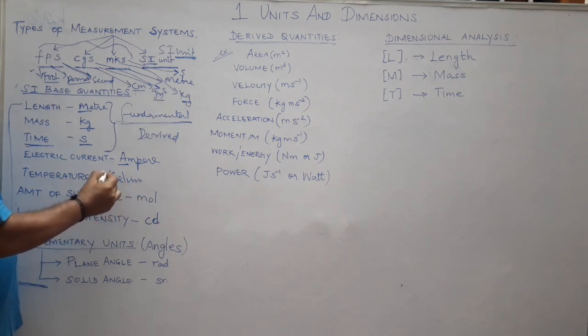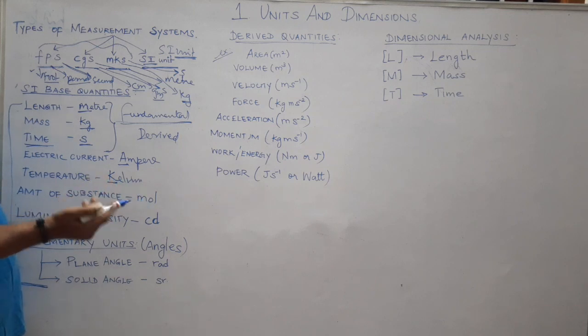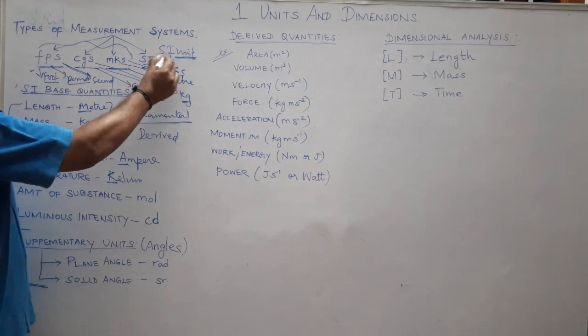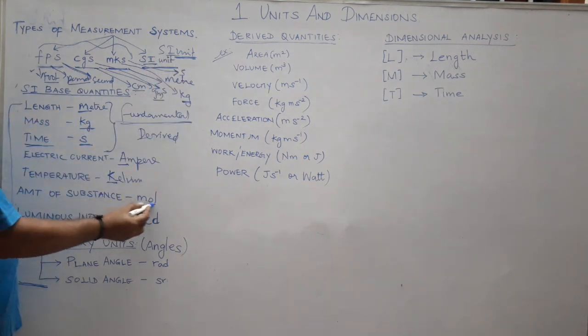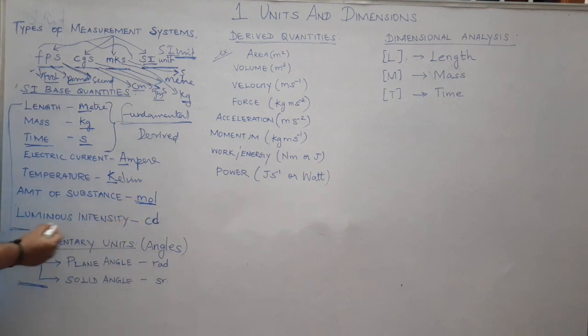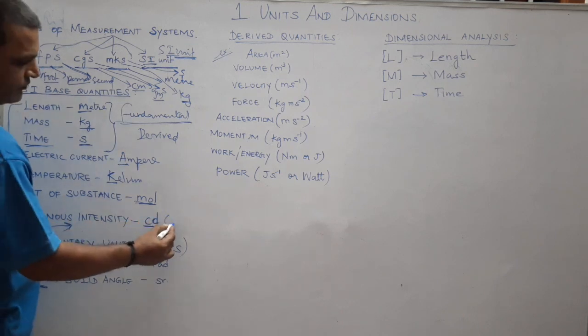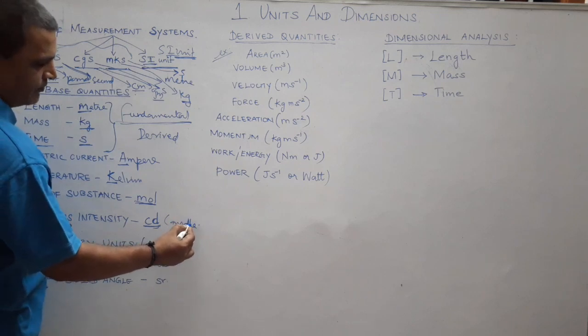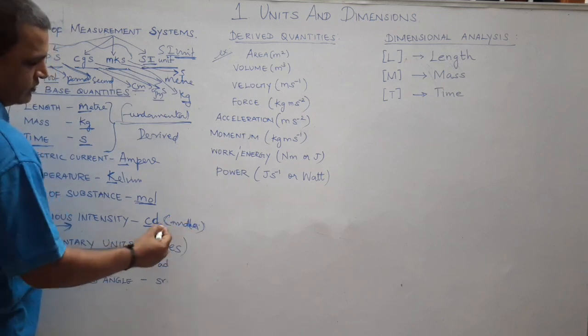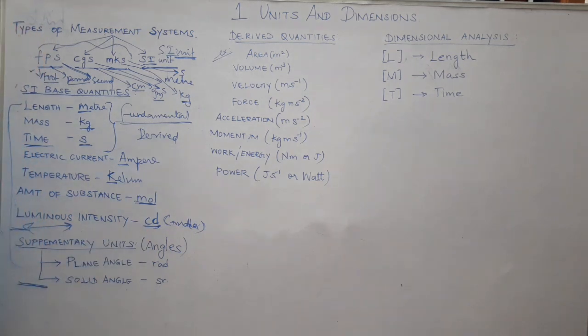Though other measurements are available such as Celsius or centigrade and Fahrenheit, Kelvin is chosen as International System of Unit, SI unit. Then amount of substance measured in mole and luminous intensity. Luminous means a body which emits light, an light emitting body, which is measured in candela, simply candles. You just imagine as candela. So simply it is abbreviated as cd.